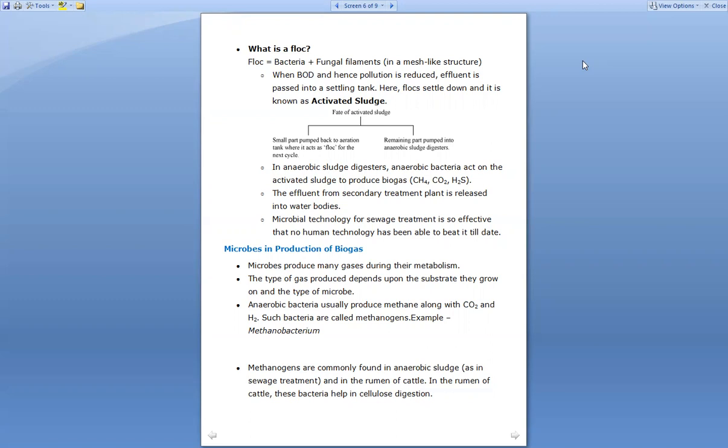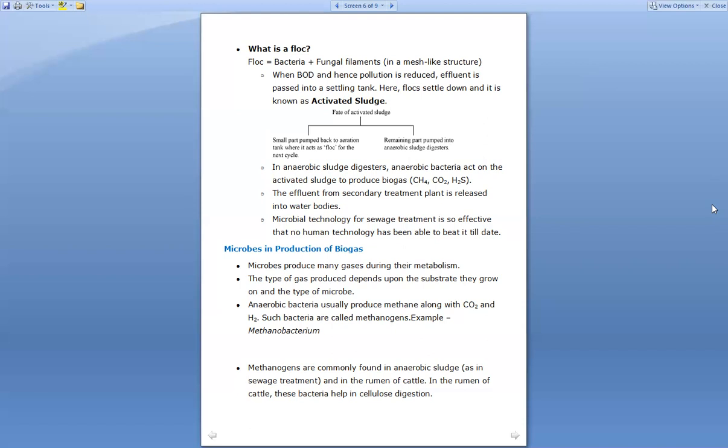So microbes produce many gases during their metabolism, right? Whenever the metabolism is taking place, the microbes produce so many gases. When they are carrying out the metabolism, that is the breakdown of complex molecules as well as the synthesis of complex molecules, they produce several different gases. The type of gas produced depends upon the substrate they grow on and the type of microbe.